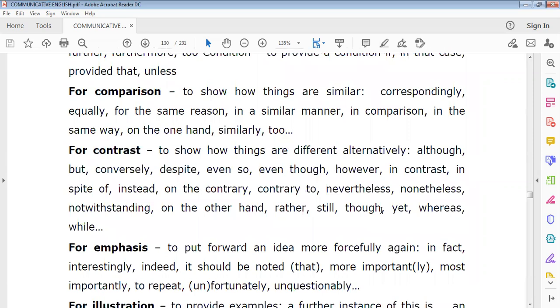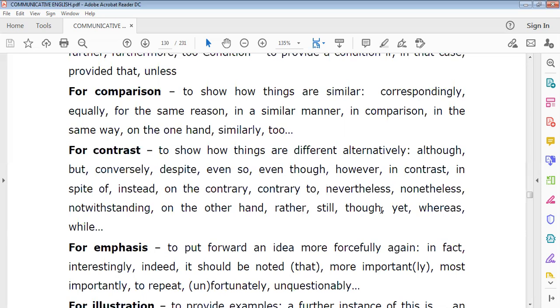When you're comparing two things while talking, what are the words that you'll use to show how things are similar? Correspondingly, equally, for the same reason, in the same manner, in a similar manner, in comparison, in the same way, on the other hand, similarly. So these are all the words that you will remember for comparison when you're talking about two or more things.